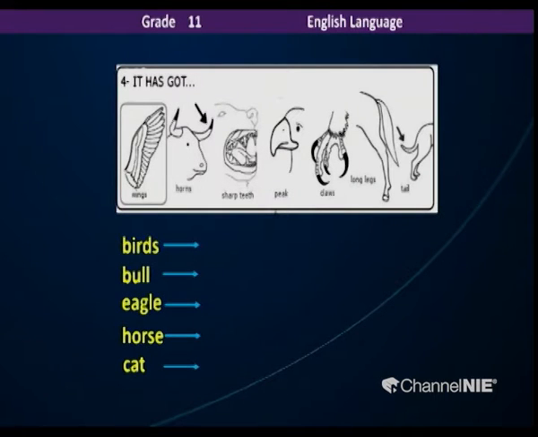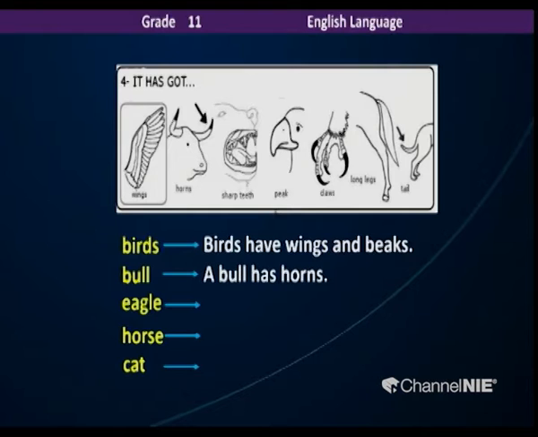So, when it comes to birds again, we can talk about these special features they have, or animal body parts which are quite different from humans. So, the birds have wings and beaks. And the bull has horns.